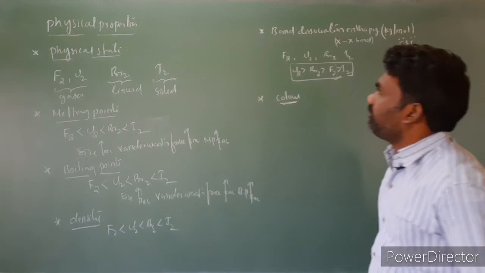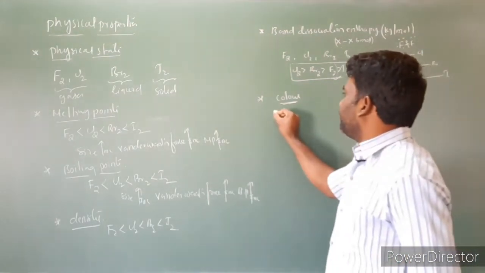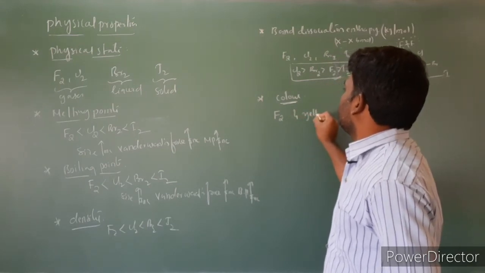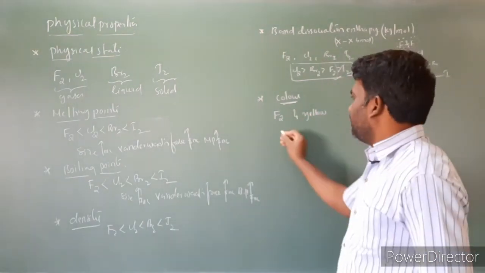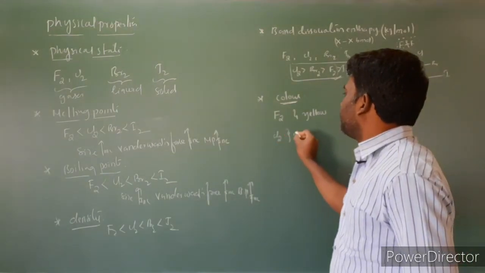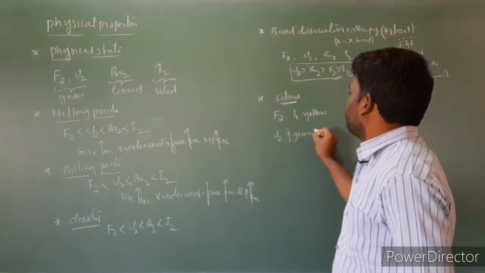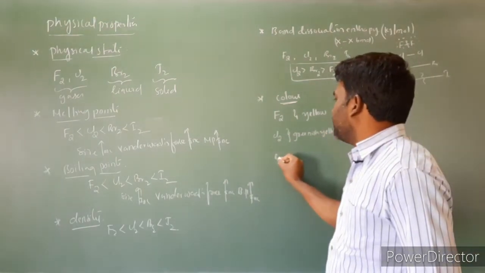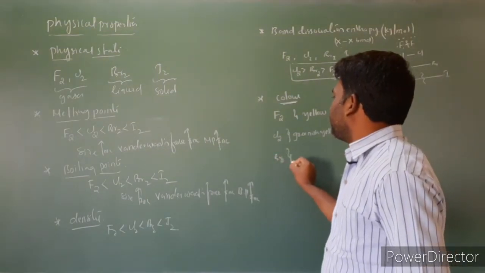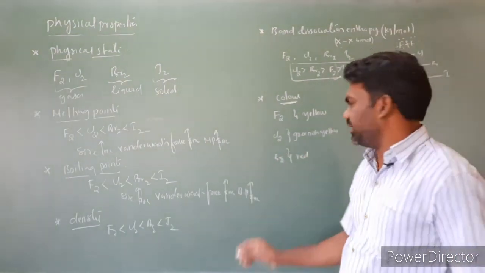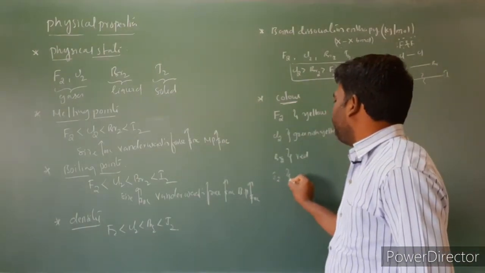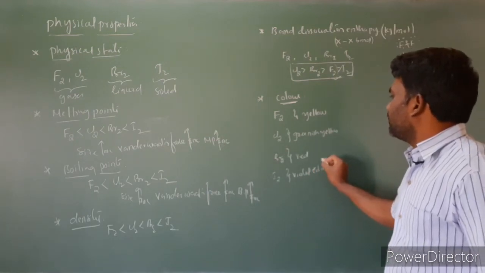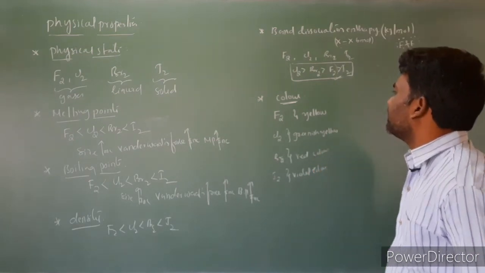Color property, color of halogens. Fluorine is yellow. Chlorine is greenish yellow. Bromine is red. And iodine is violet. So violet color, this is red color, this is greenish yellow color, yellow color.